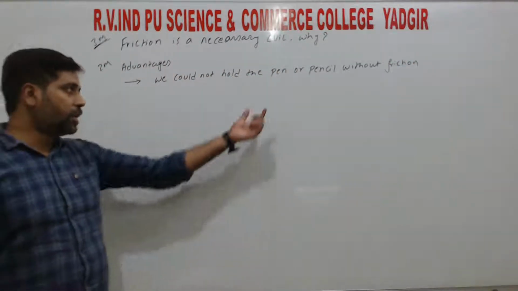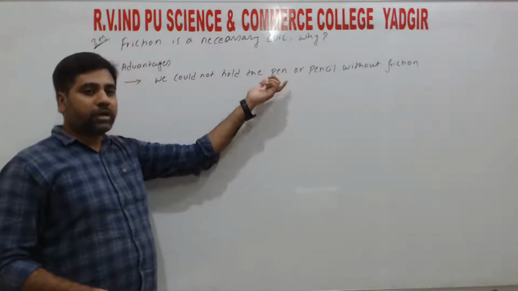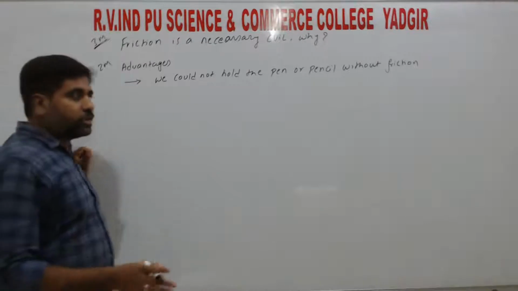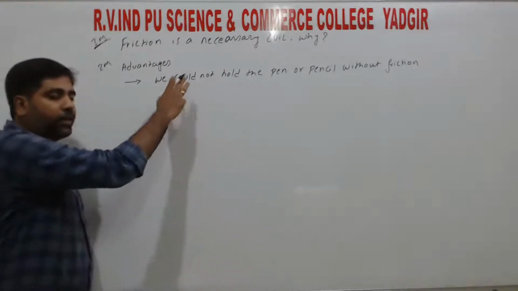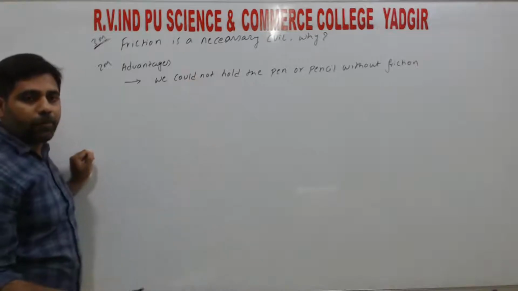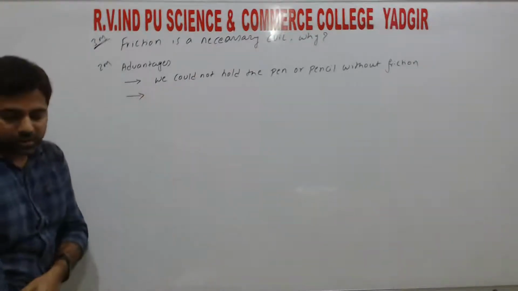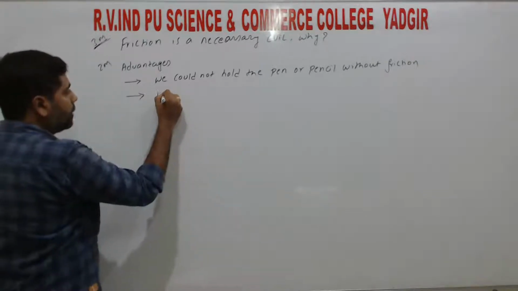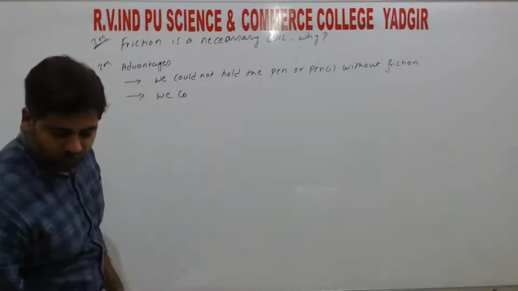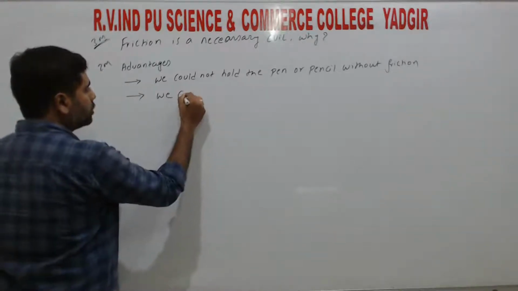ಇಲ್ಲಿ example ಗೆ pen ಅಥವಾ pencil ತಗೊಂಡಿದ್ದೀವಿ, we can take any object, right? You can take any other objects. ಯಾವುದಾದರೂ ಒಂದು ಆಬ್ಜೆಕ್ಟ್ ನ ಹಿಡ್ಕೋಬೇಕು ಅಂದ್ರೆ friction ನಮಗೆ ಇರಲೇಬೇಕು. Without friction we can't hold even one pen, right? So this is one advantage. Next, second advantage: we cannot walk